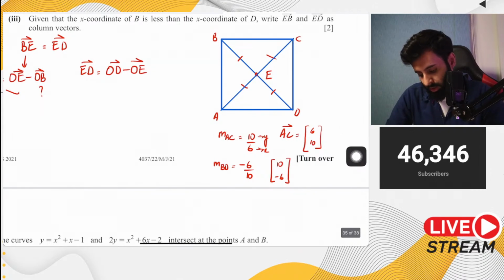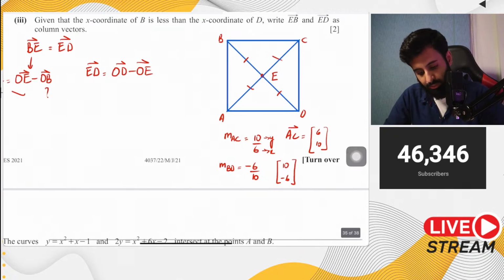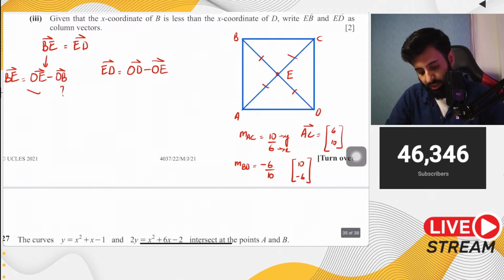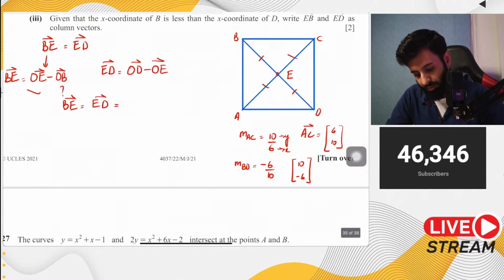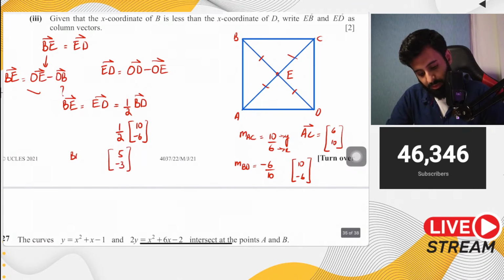Now if you have BD, and we know very well that BE is equal to ED. BE and ED are both equal to half of BD. So we're going to find half of BD, which means half of 10 and minus 6. Half of 10 and minus 6 is basically 5 and minus 3. So what have we got now? We got BE, which is equal to 5 and minus 3. And with the help of that, we also have ED, which is the same.